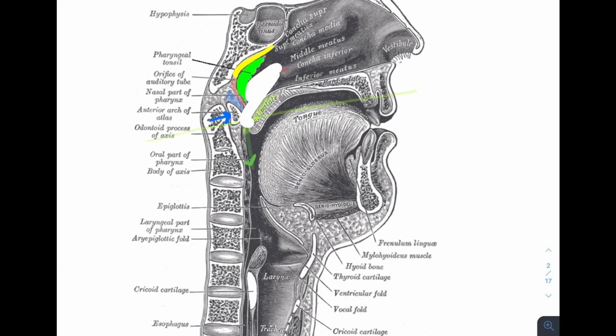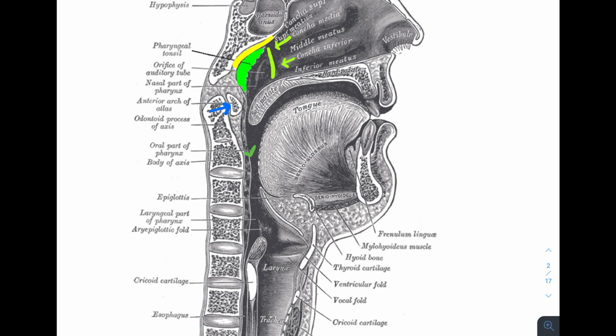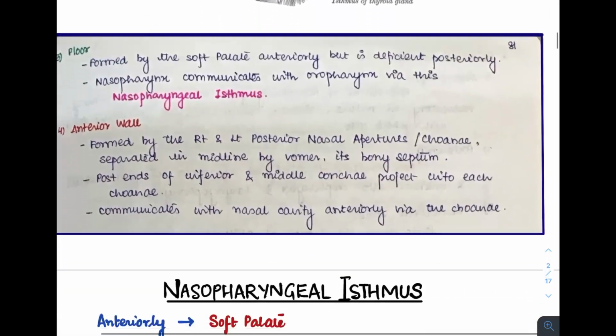As we can see here in this picture, this is the anterior wall, which is formed by the posterior end of the nasal septum, also known as the choana, and the inferior concha and the middle concha both encroach towards it. And through this portion, through the anterior wall, is how the nasopharynx is communicating with the nasal cavity anteriorly.